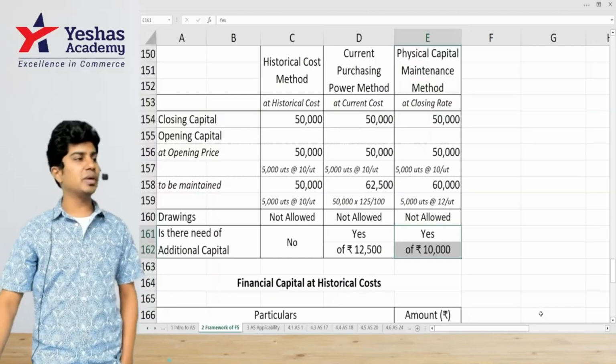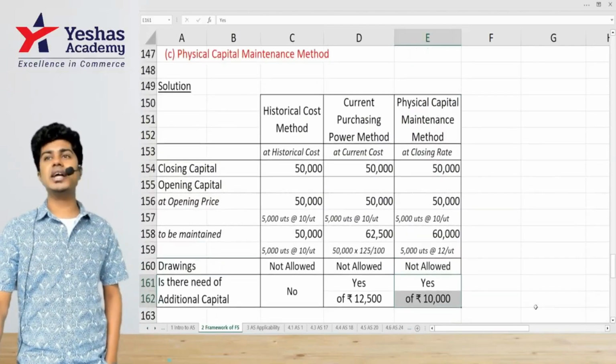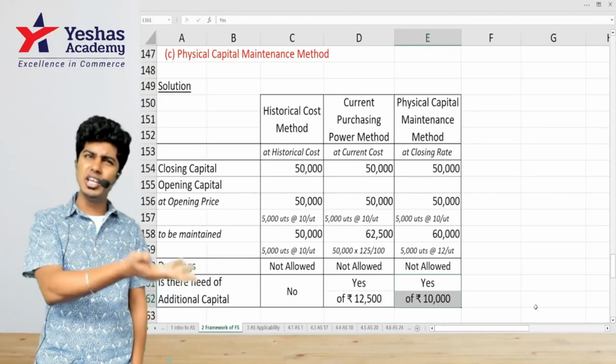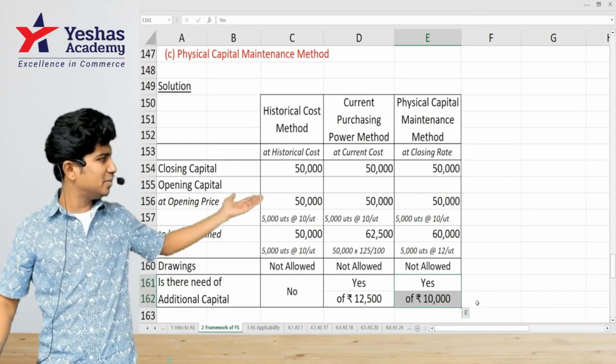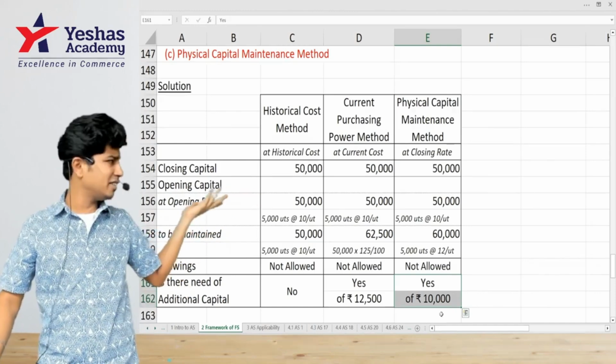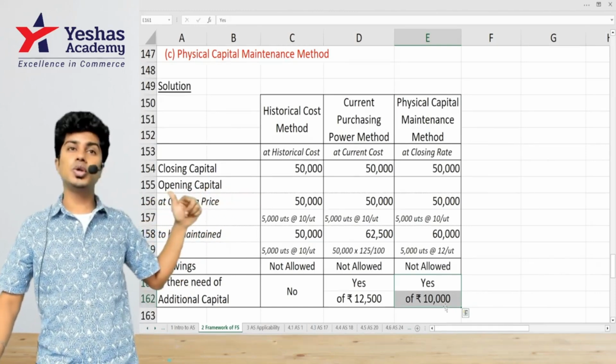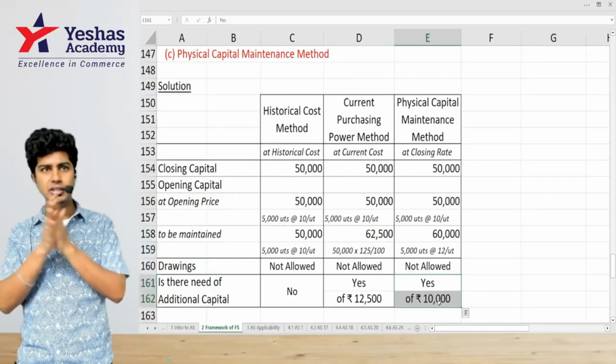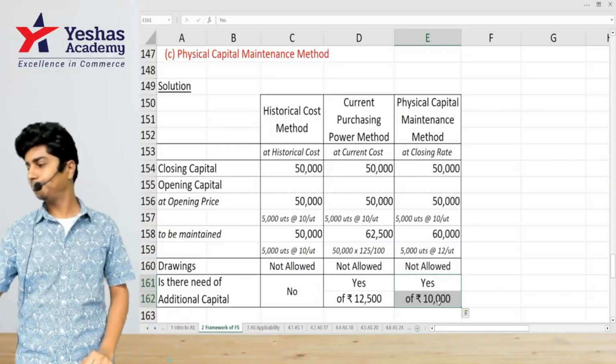This is our style of presentation. I'll show how the answer is to be presented for the examination, or how it is actually given in the ICAI study material. Is this accepted? This is absolutely okay. People in the past have done this and have got full marks. But I'll also show you how it is presented actually in the ICAI study material. You can do that also. Copy this question.